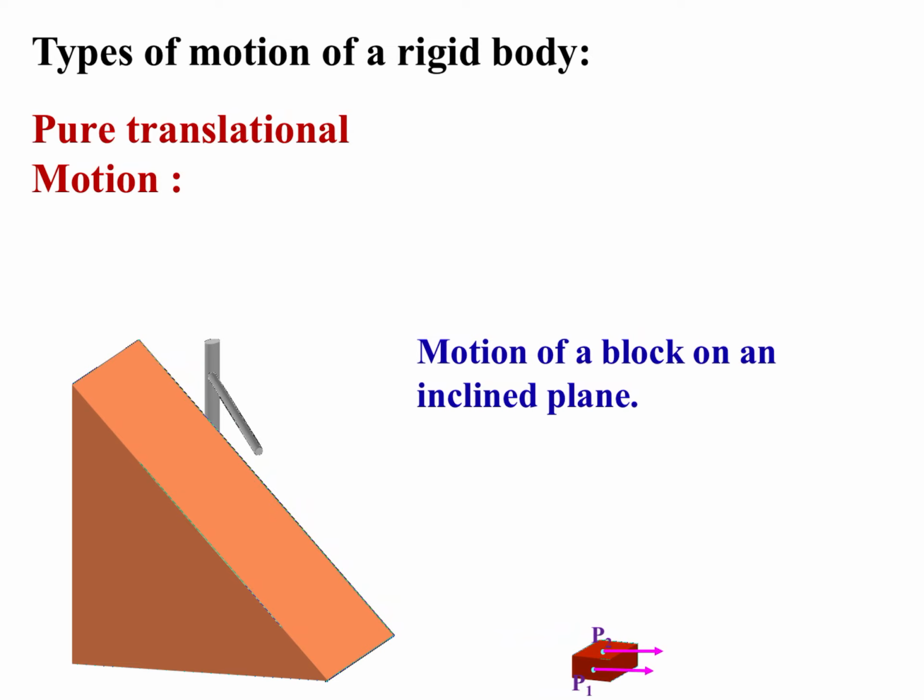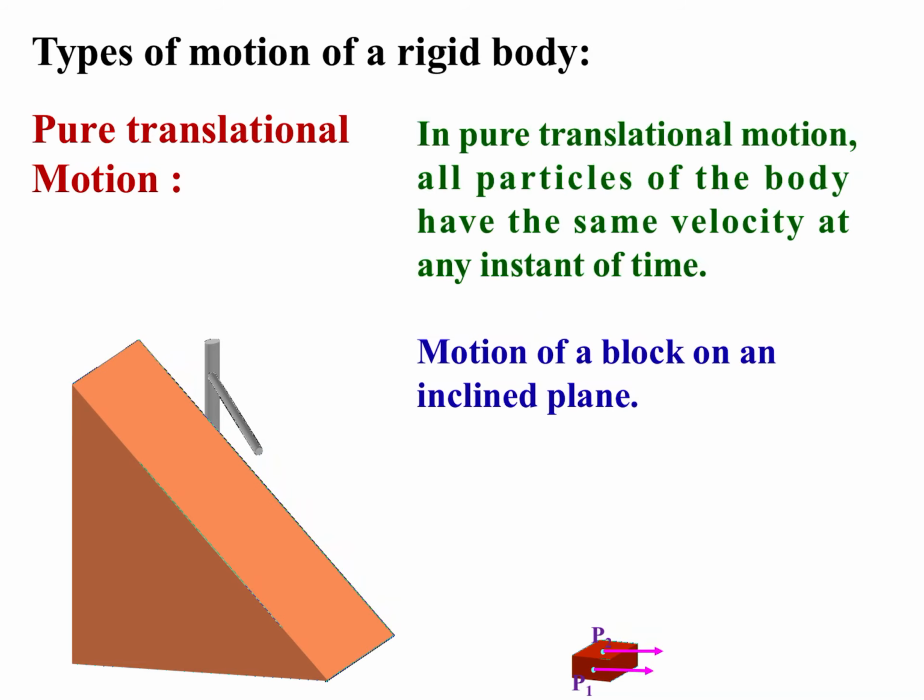As block is moving downwards, so both the particles on the block P1 and P2 are moving with the same velocity. Okay, constant speed, same speed and same direction, parallel to each other. So both the particles P1 and P2 have the same velocity.